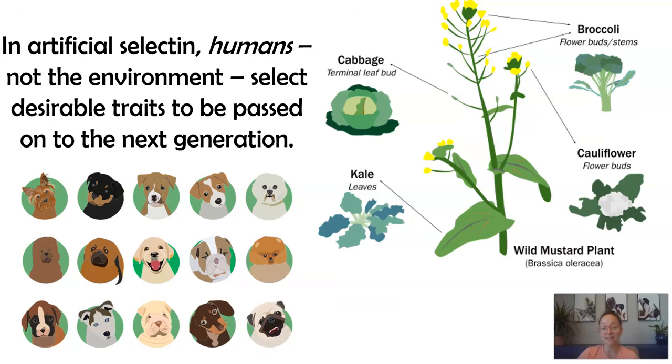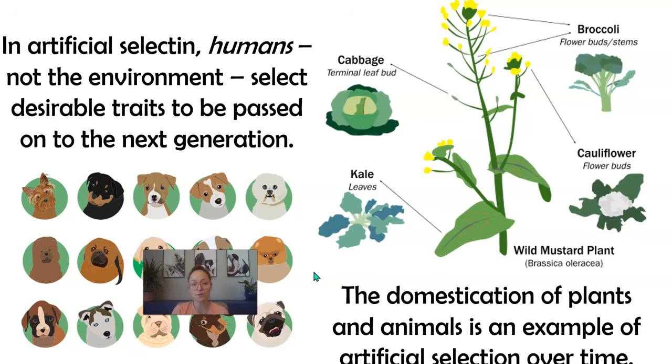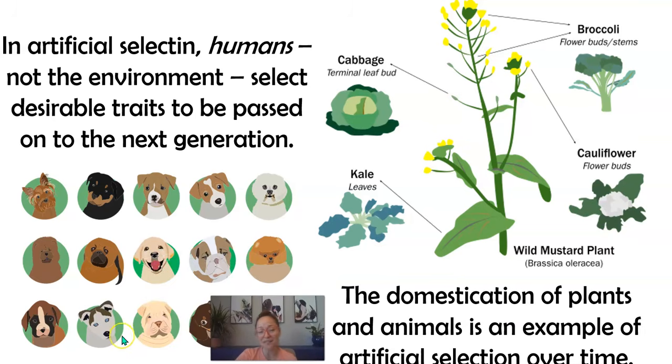We also see this in the domestication of our food, whether it's plants or livestock, plants and animals. One of my favorite foods is broccoli and cauliflower and cabbage and Brussels sprouts. These cruciferous vegetables are all from the same wild mustard plant. Throughout thousands of years, humans have selected different traits, and now we have these different varieties of crops, picking traits that we want in our